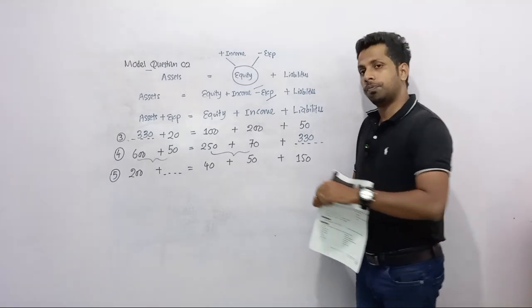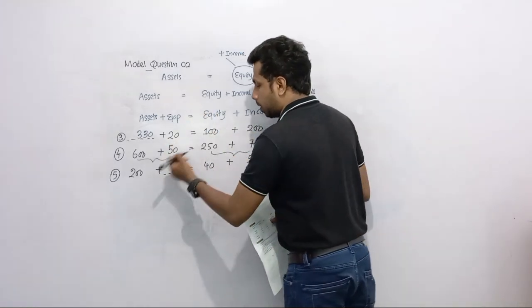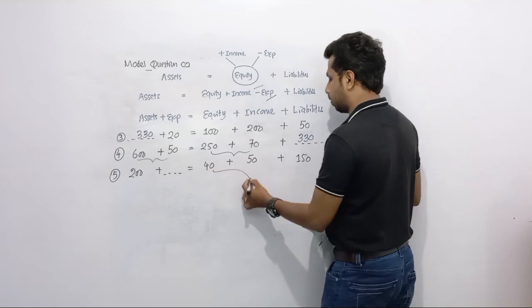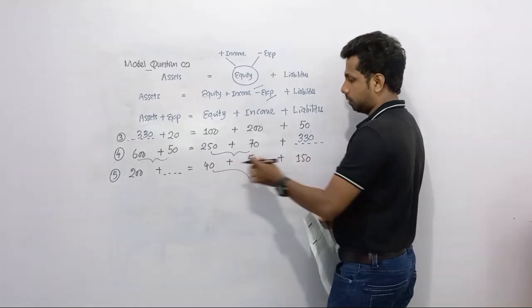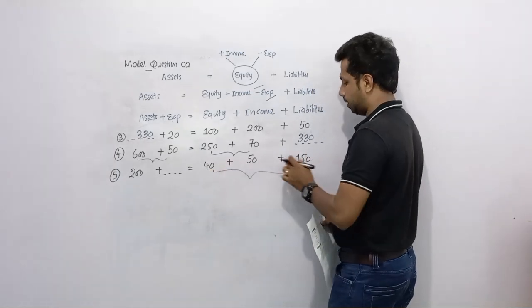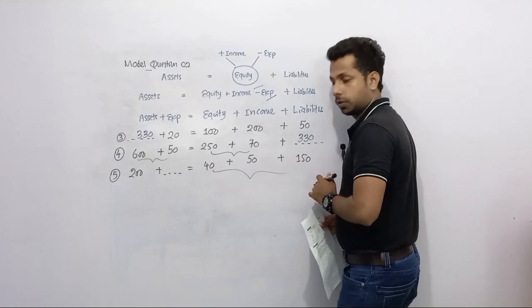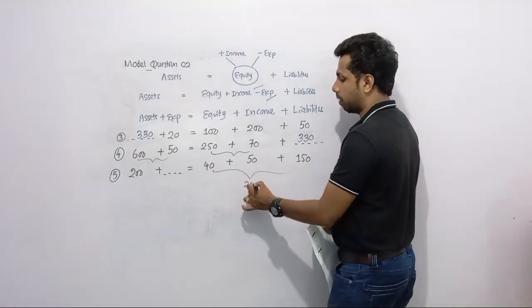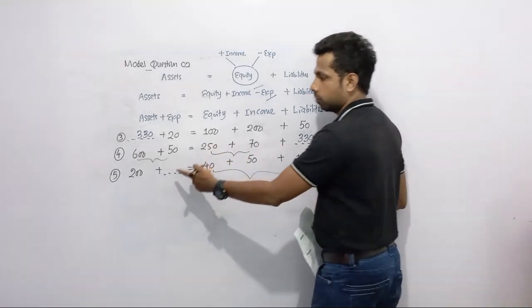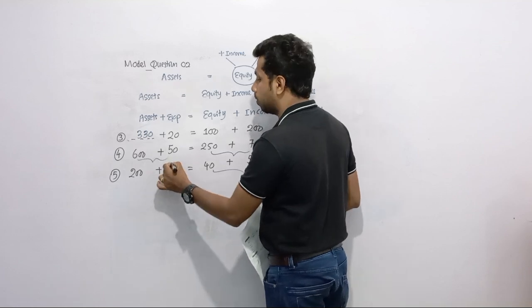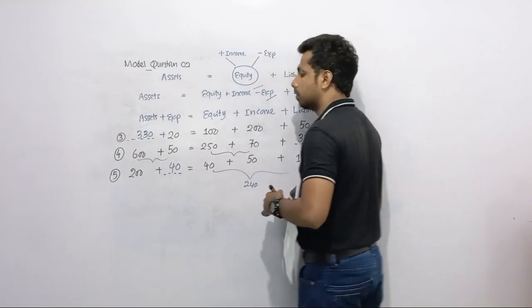Then, dear children, here you need to find out expenses. Take the total of the right side of the equation. 40 plus 50, 90. 90 plus 150, 240. You can see only 240 here. So, come on, here you can see only 200. So, expenses should be 40.